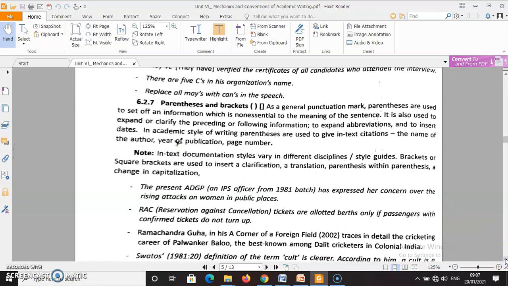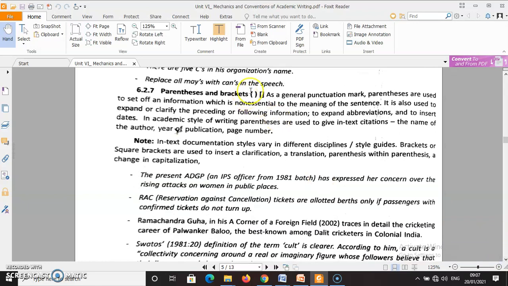Next one is parenthesis and brackets. These are two types of brackets. As a general punctuation mark, parentheses are used to set off information which is non-essential to the meaning of the sentence. It is also used to expand or clarify the preceding or following information, to expand abbreviations and to insert dates, etc. Some examples are given here.